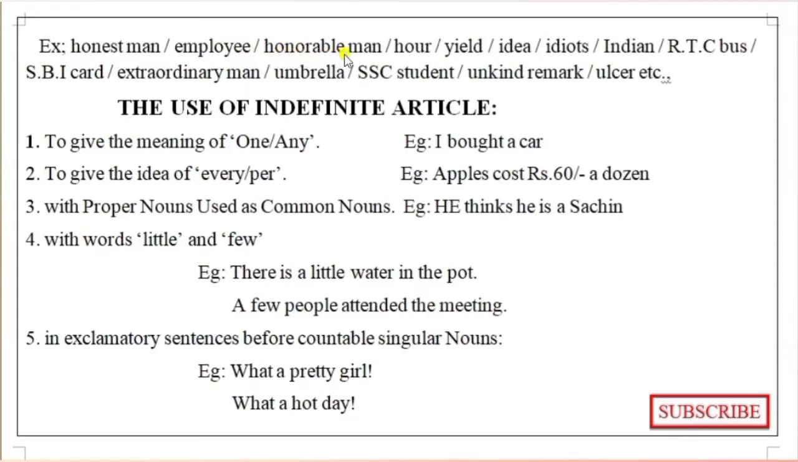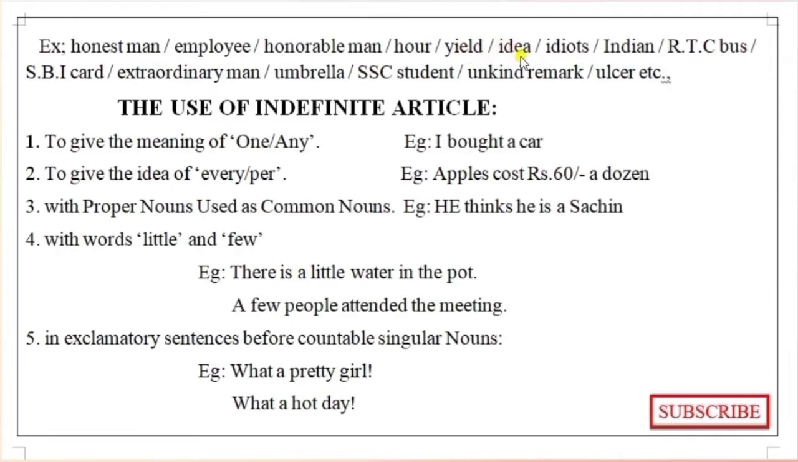An honorable man. Here also, honorable, a vowel sound is coming here, so before that we have to use "an". An hour. Here also "an hour", a vowel sound, so we are using "an". An yield? Here also, observe these sounds.